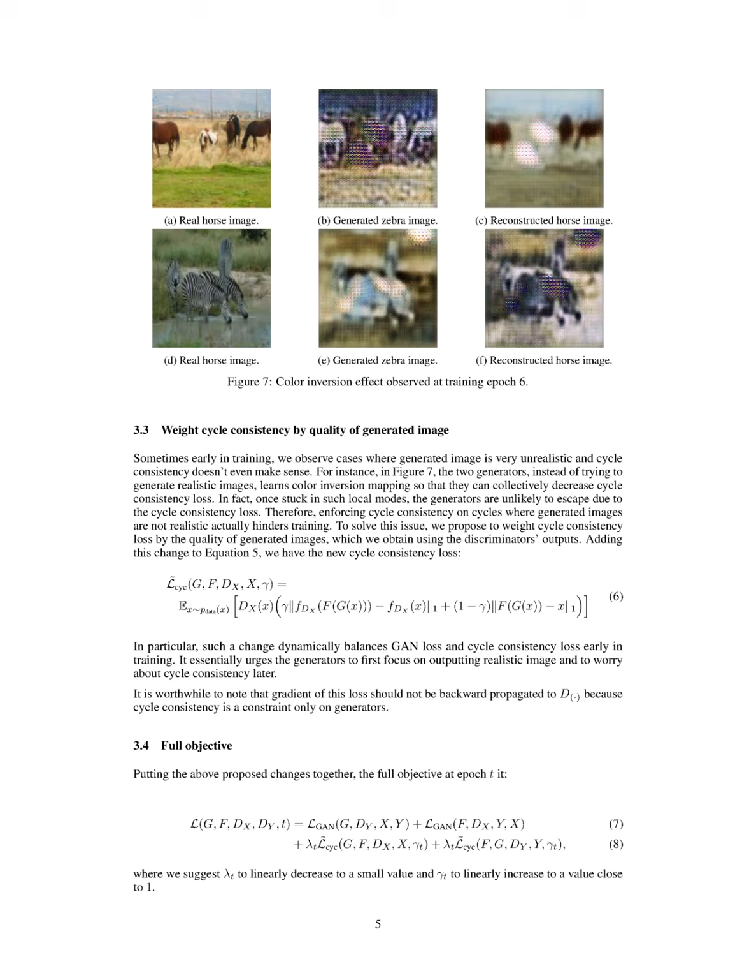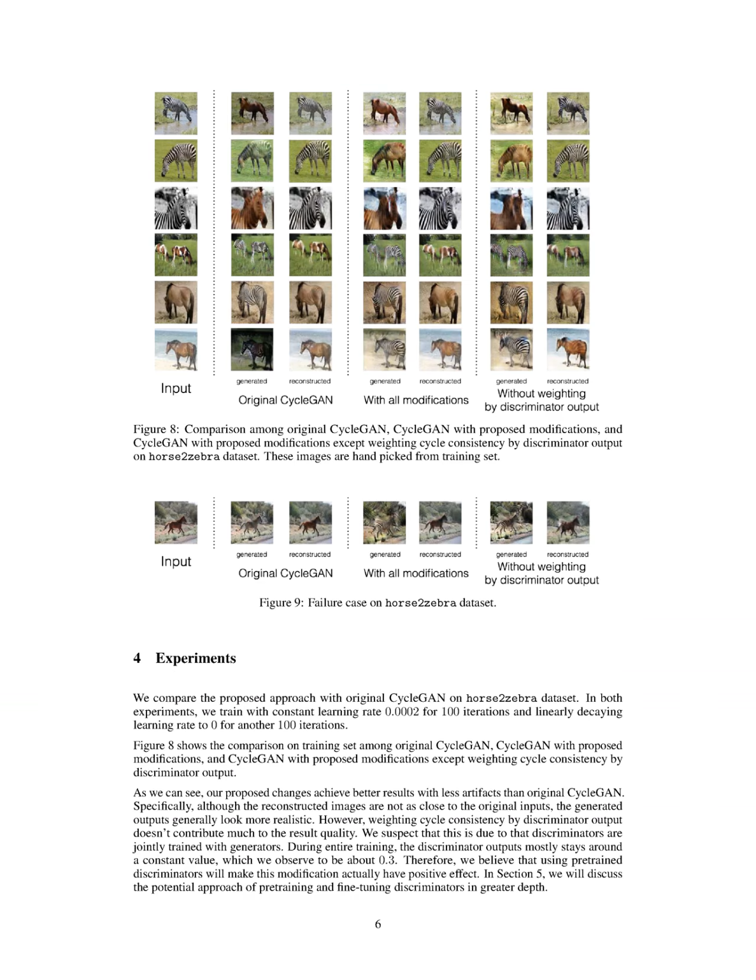Secondly, the gradual decay of cycle consistency loss during training prevents it from becoming an obstacle in later stages, allowing generators to produce more realistic images as they progress. Additionally, weighting cycle consistency loss by the quality of generated images ensures that the focus remains on generating realistic outputs, especially in the early training phases, thus avoiding local minima where unrealistic mappings could occur. Overall, these modifications lead to outputs that, while not always pixel perfect, exhibit greater realism and fewer artifacts compared to the original CycleGAN.